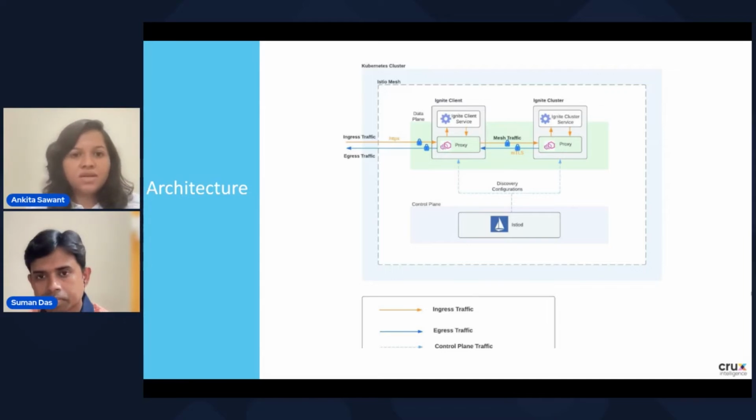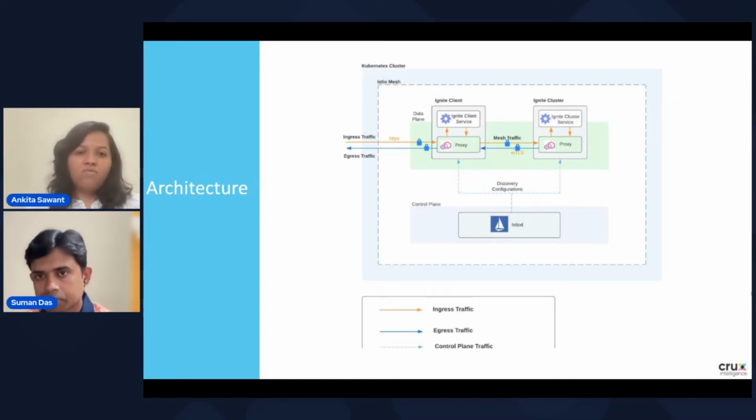And you can see the ingress and egress traffic, all the communication which is going inside the cluster and going outside the cluster, and everything is encrypted. That we have represented by the lock icon. And you can see all the traffic is going via the proxy. So when you deploy the Istio service mesh in your Kubernetes cluster, all the routing or all the communication happens via the Envoy proxy. That's why you can see every communication is going via the Istio proxy. It is not going directly to the pod.